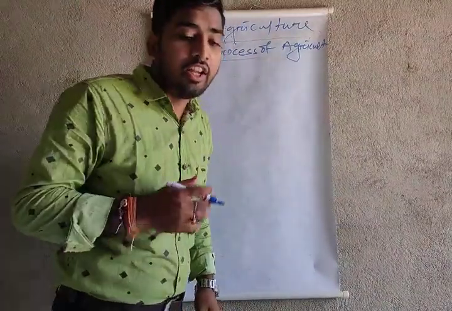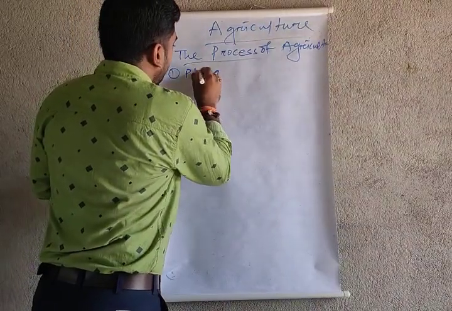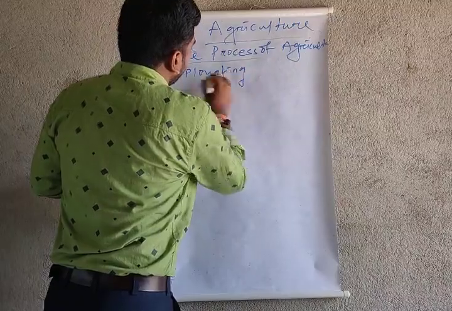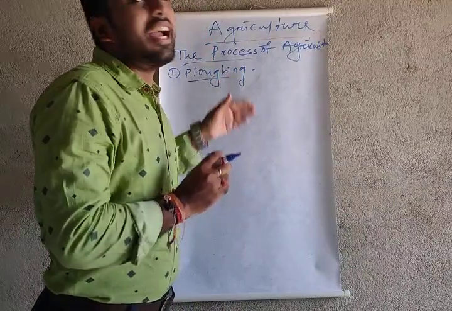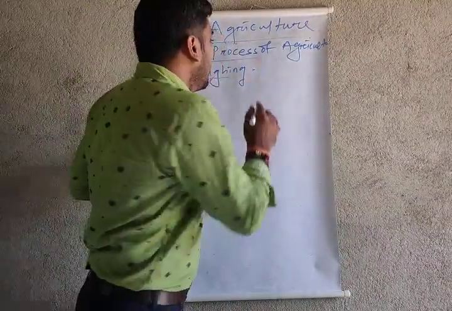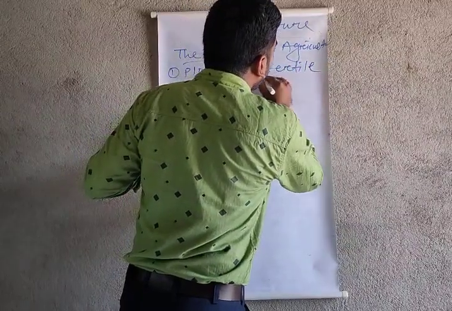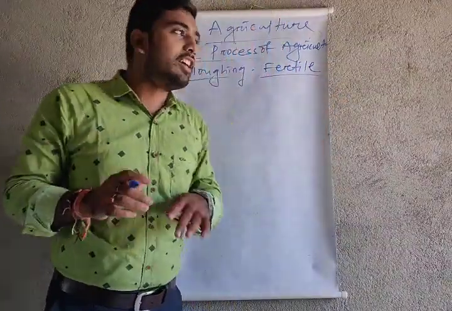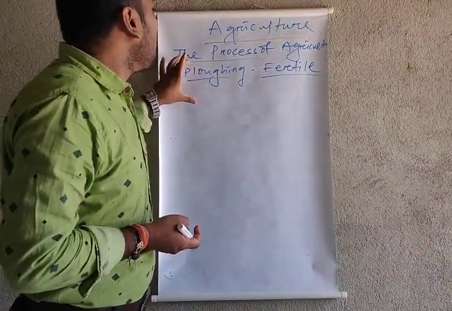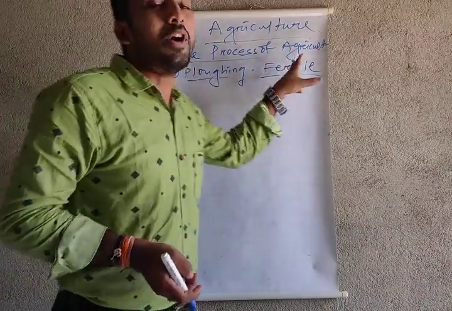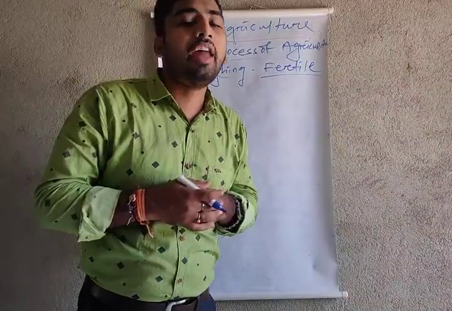What are the processes of agriculture? The processes of agriculture begin with plowing. Whenever we do agriculture in our land, first we need to fertilize the soil, because the soil is just like a stone. Before we do our agriculture, the land has no capacity to grow the crops. So we have to plow the field and get fertility on the land before we do our agriculture.